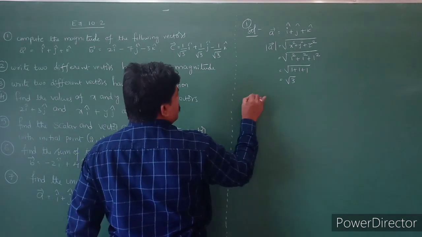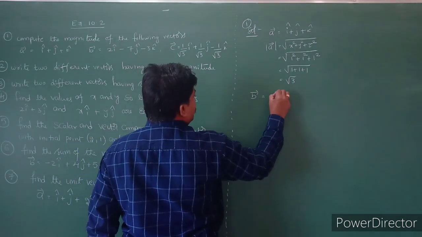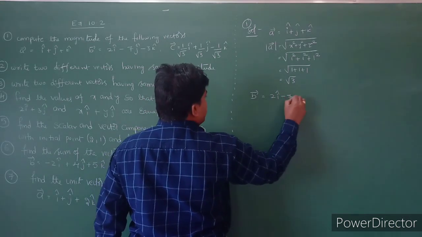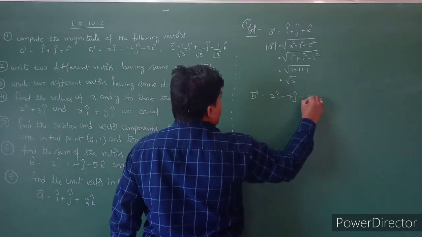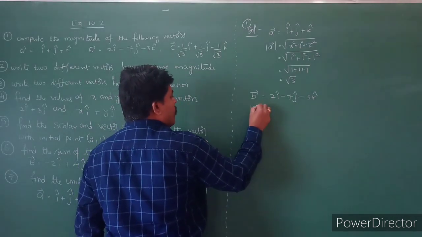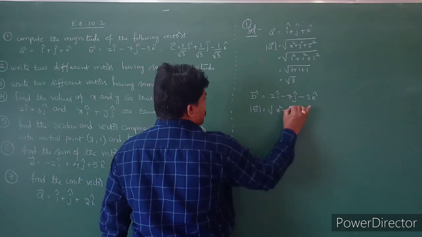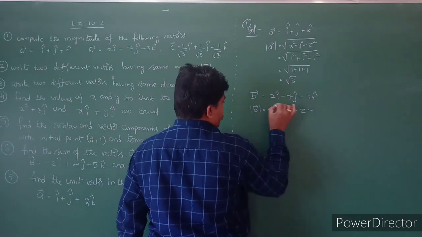b bar is equal to 2i minus 7j minus 3k. So what is the mod b bar? Mod b bar is equal to root of x square plus y square plus z square.